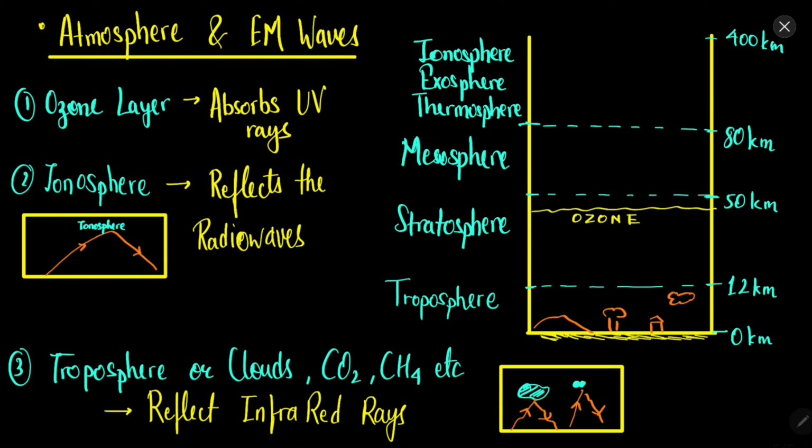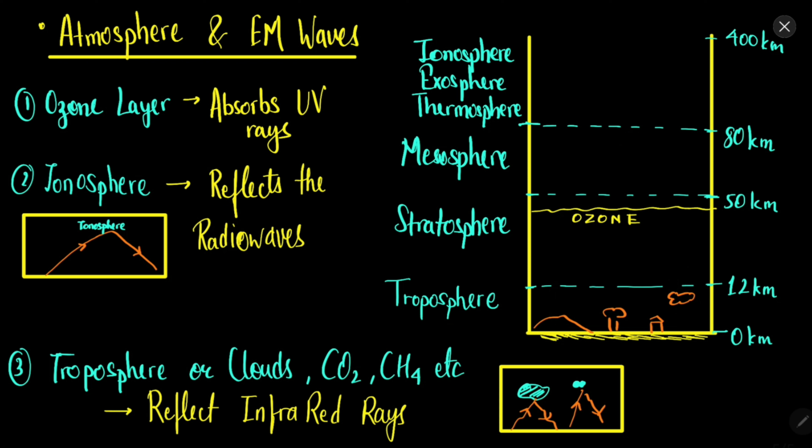So now what are the different EM waves, and how are they interacting with the atmosphere? You know that first, UV rays are absorbed by the ozone layer. Next, the ionosphere. Let's say we are transmitting some signal from the troposphere and it is going upward. If we are transmitting radio waves, then those radio waves get reflected from the ionosphere and they come back.